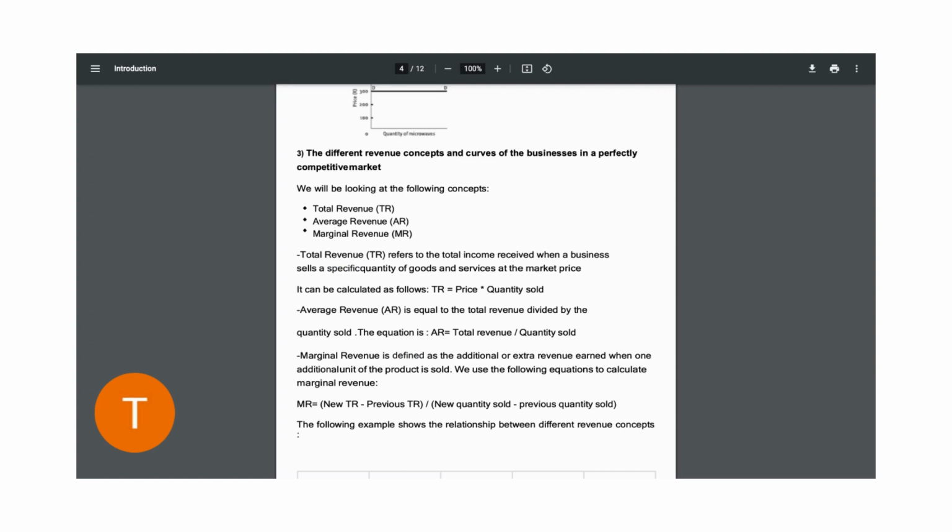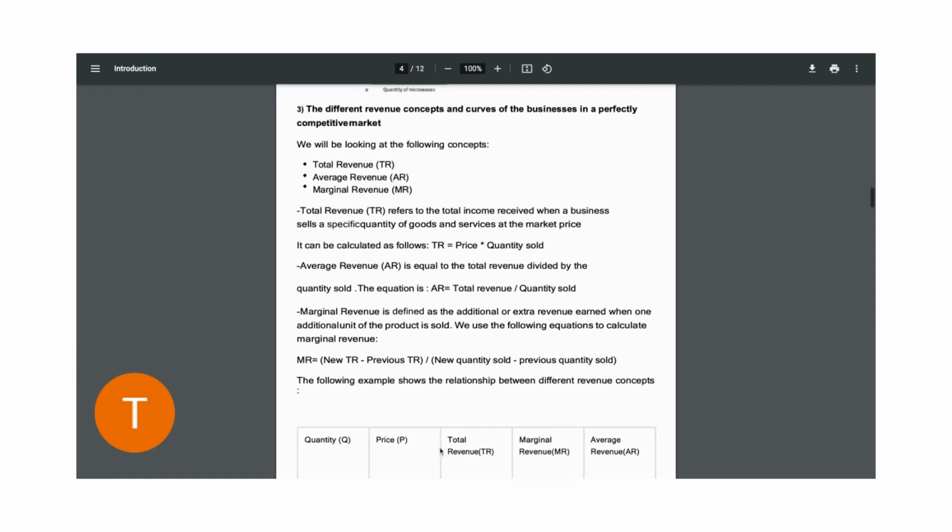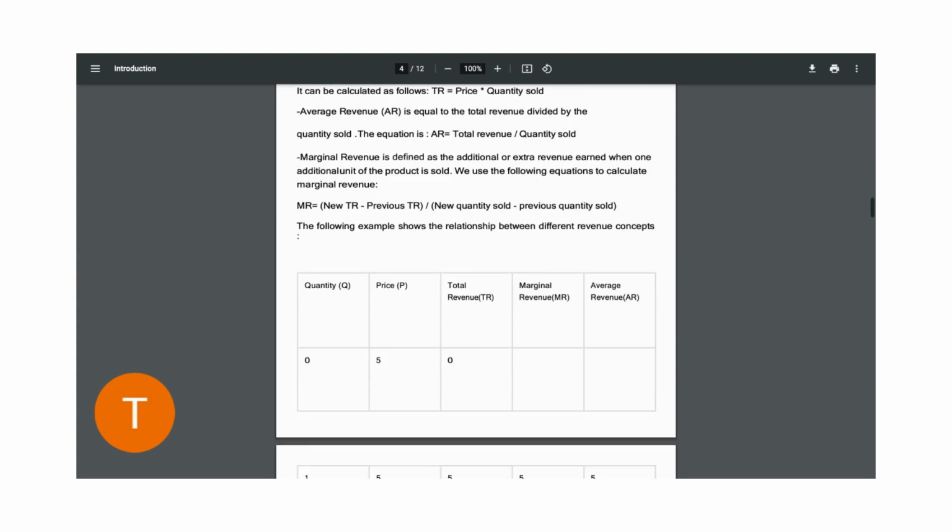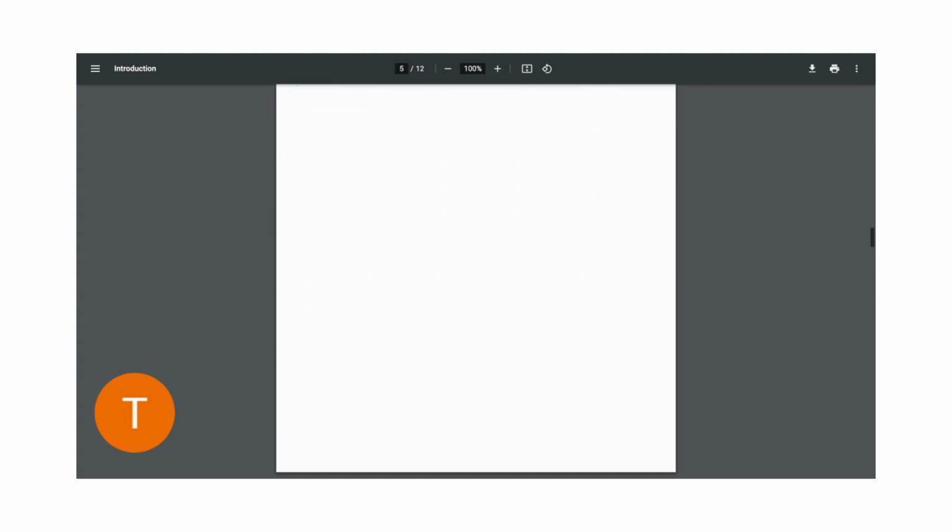Marginal revenue is defined as the additional revenue that is earned when one additional unit is sold. And how do we calculate that? We say the new total revenue minus the previous total revenue, divided by the new quantity sold minus the previous quantity sold. I think this actually makes sense when you're going through a tabular example, so I'm going to use this example over here.